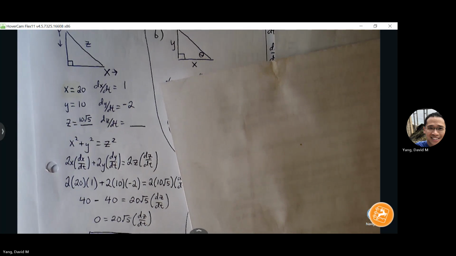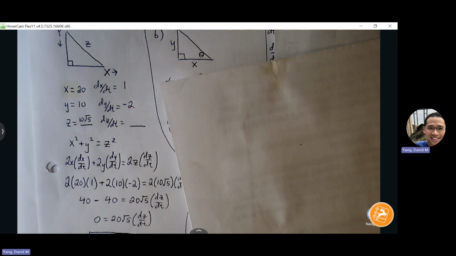Okay, any questions with A? Okay, part B says find the rate of change of theta. Do we have a side that we can take advantage of in terms of a side that is a constant? Is there a side that is not changing over the entirety of the problem? Z is changing, it's just at this moment in time, it's not changing.